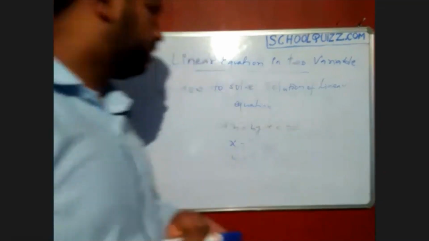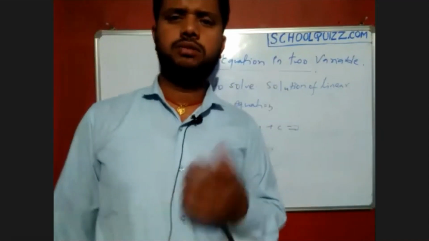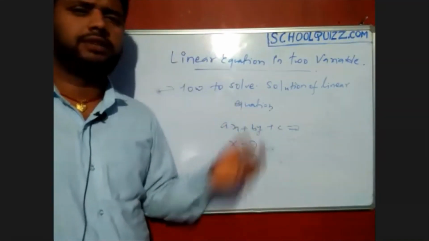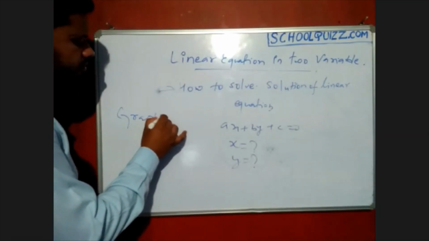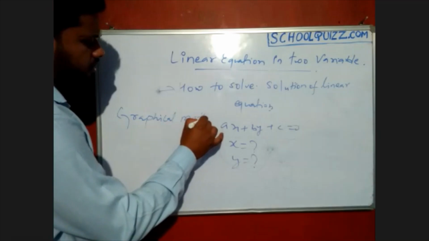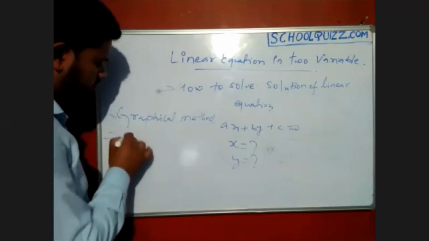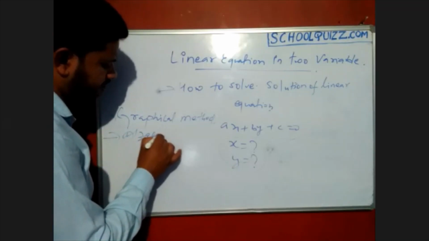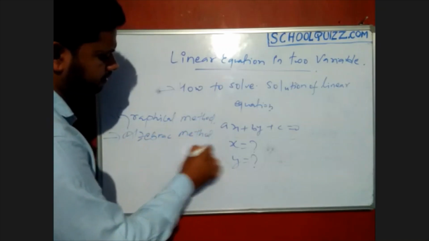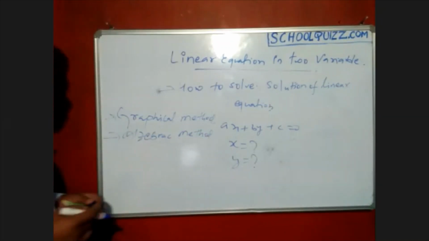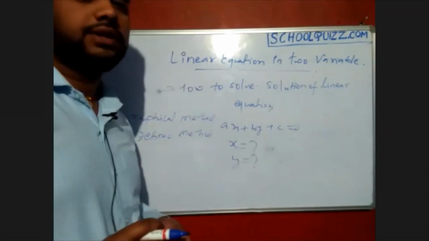So see the next one, how to solve the solution of linear equations. We have two ways. One is the graphical way, the graphical representation or graphical method, and the next one is the algebraic method. Only these two methods we have to solve the solution of linear equations.